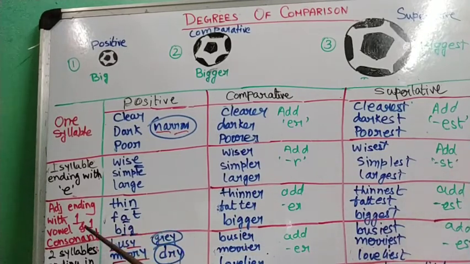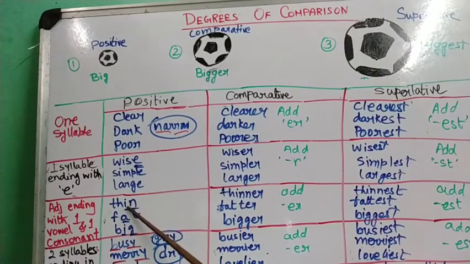Now we will see the third part, that is adjectives ending with one vowel and one consonant. There is only one vowel and one consonant. Thin: the consonant is preceded by the vowel, or the vowel is followed by the consonant. In that case, what shall we do?